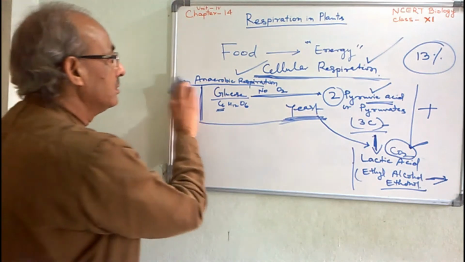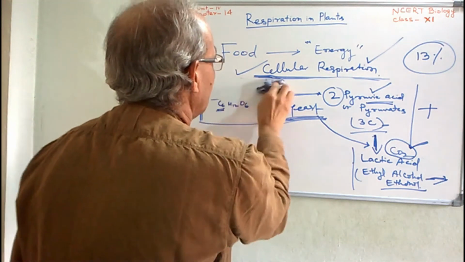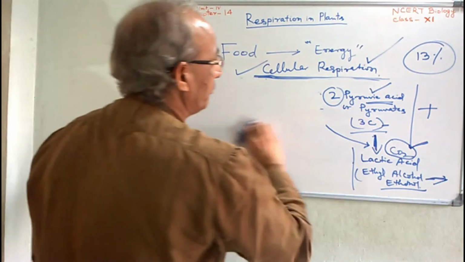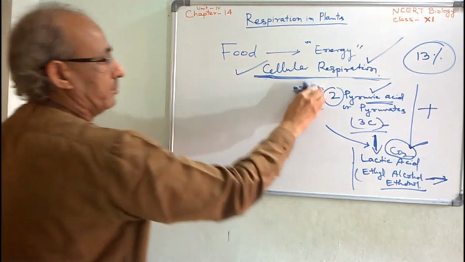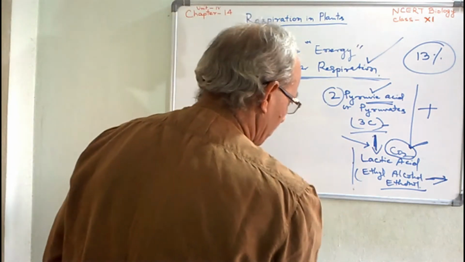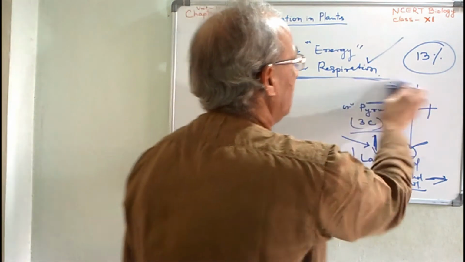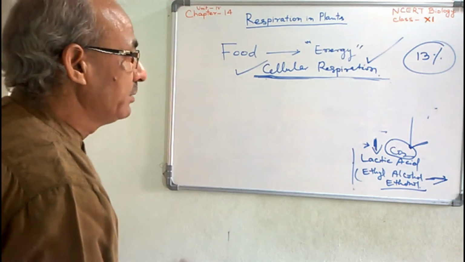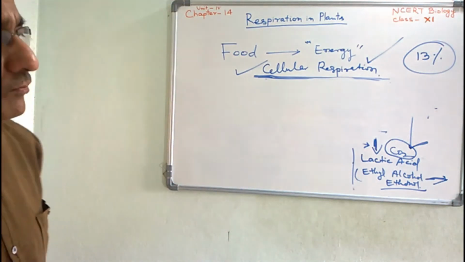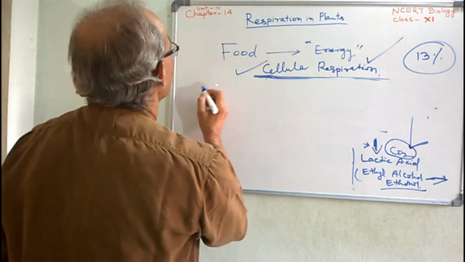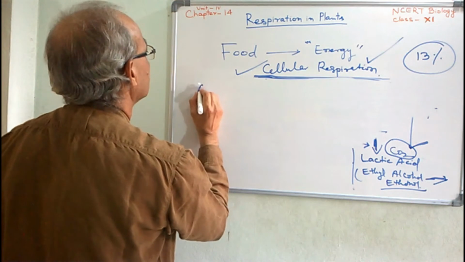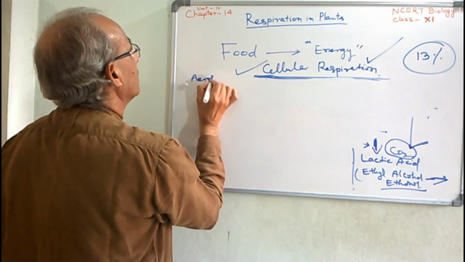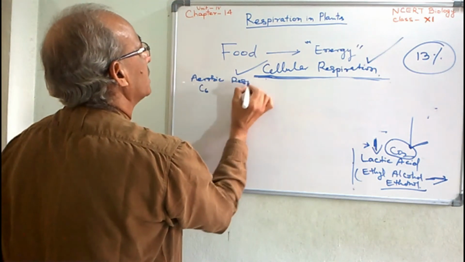Now we will discuss how many stages there are for the actual cellular respiration or complete breakdown of the respiratory substrate, that is the carbohydrate. Firstly, we will understand the biochemical reaction. Here we are talking about aerobic respiration.